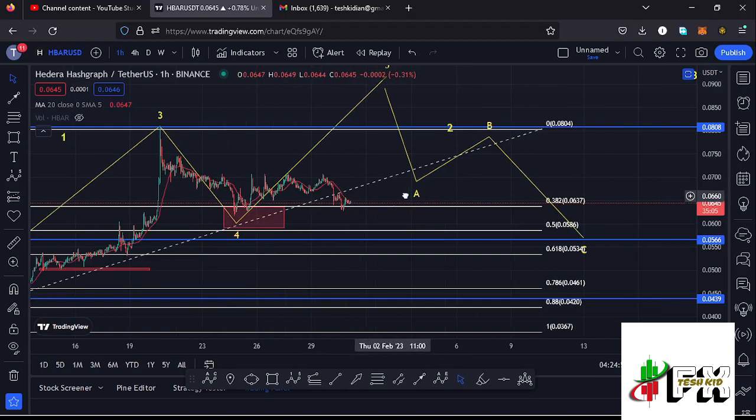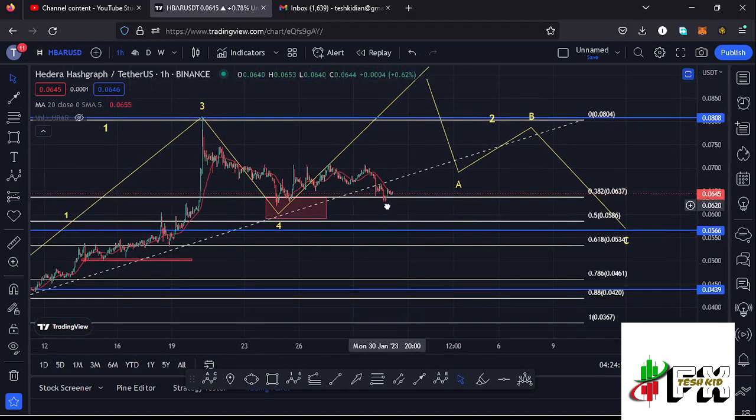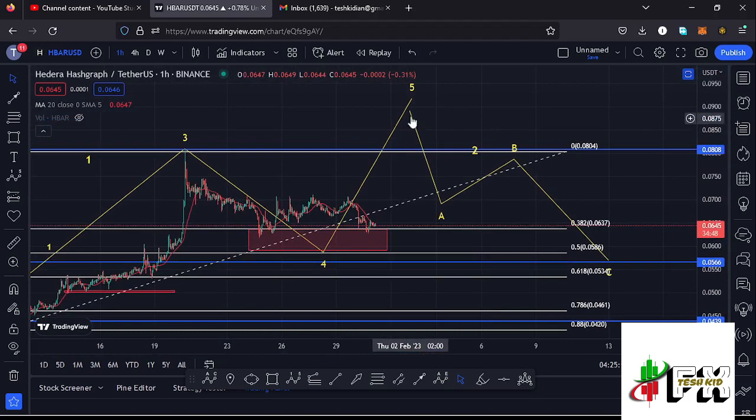And right now we are seeing a bit of a corrective structure once more to the lower side, and this move could be taking us back into this red target area so that we can fully maximize it. And once that happens, then we can name the new low as the low for this fourth wave, and then from there we can expect another bounce to the upside in the formation of this wave 5.